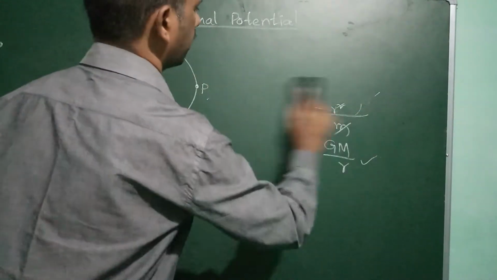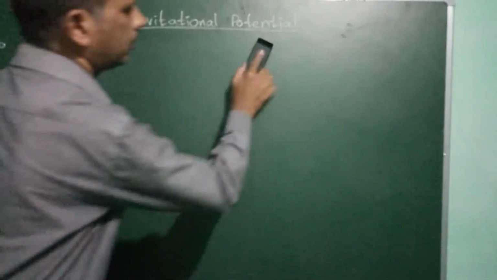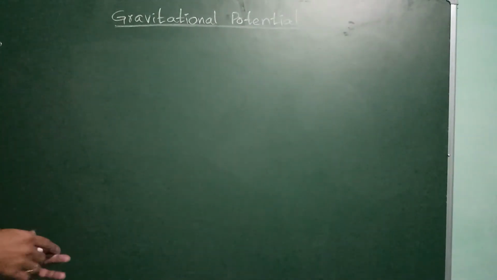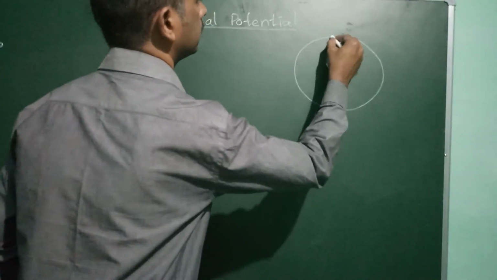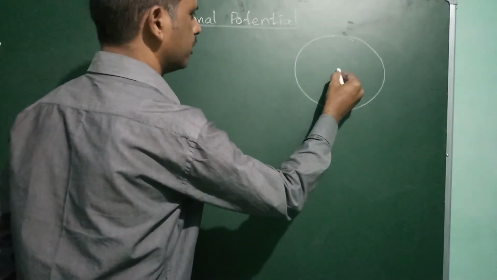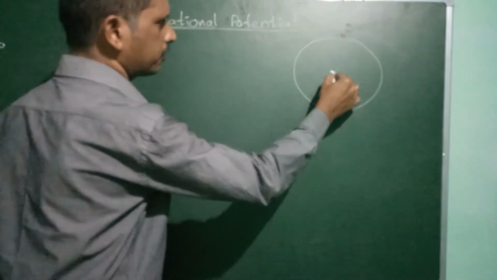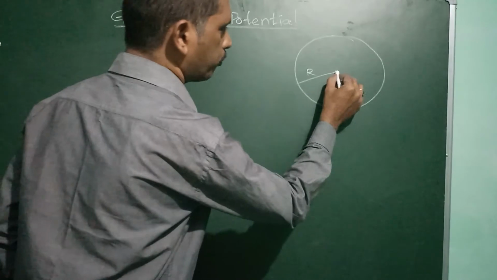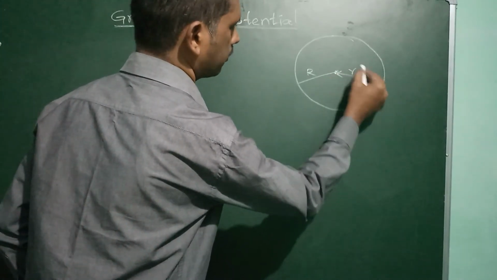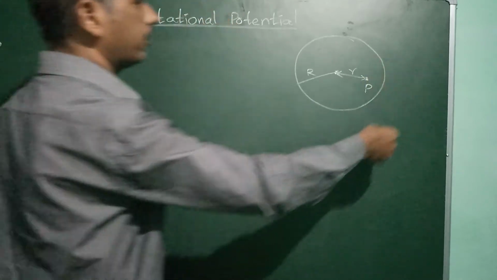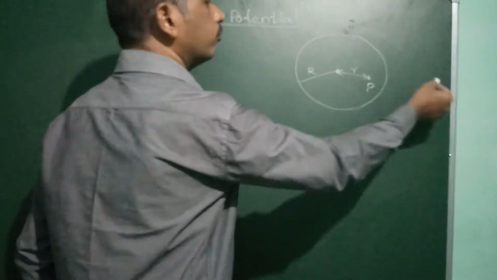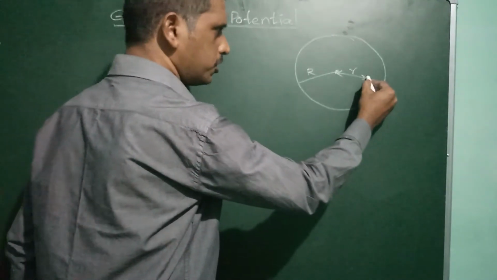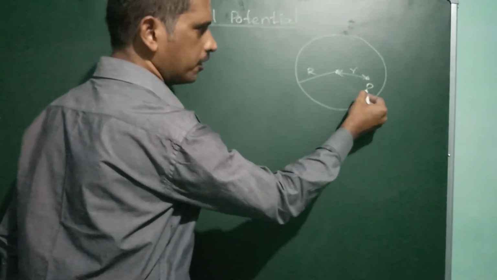Now let us see the gravitational potential inside, at a point. For example, this is the sphere, or you can consider the Earth. Again, the total mass is constant at the center. This is capital R. At a point inside it, let it be small r, the point P is here. Now we have to calculate the gravitational potential at this point. If we want to bring a unit mass from infinite distance to this point, that is the gravitational potential we have to calculate at the point P.